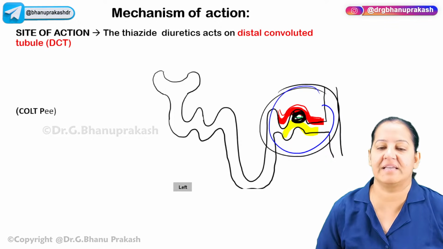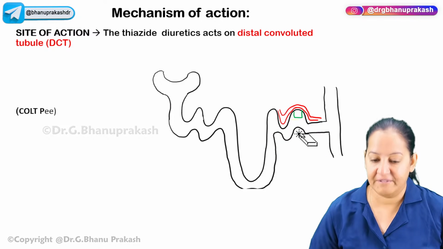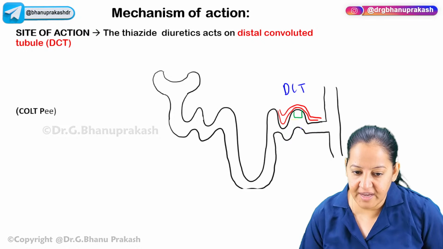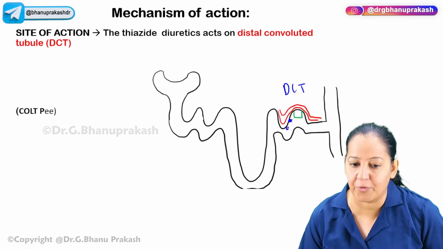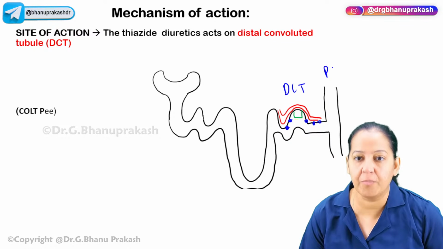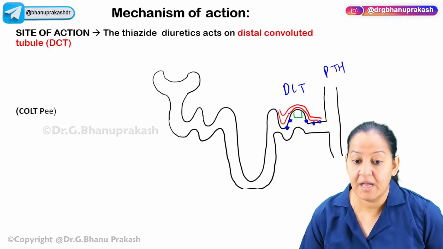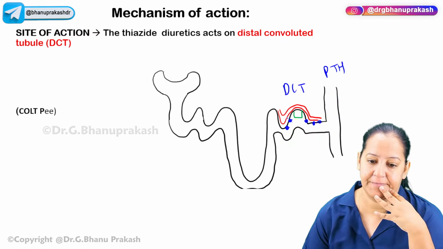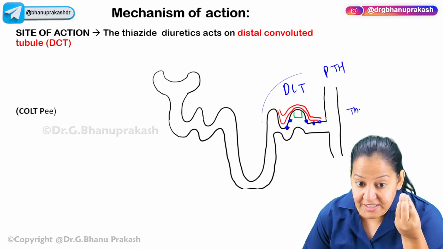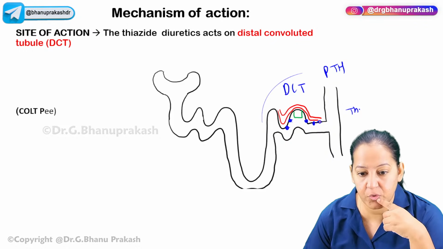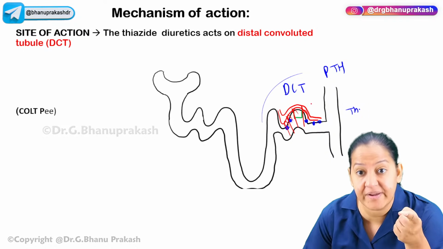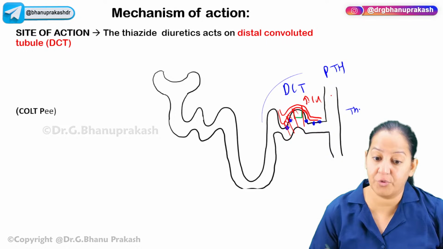But you have to understand here, we are talking about DCT. In the DCT, we have the receptors of parathormone. The PTH receptors are present. These receptors are stimulated by thiazide. We are giving a thiazide drug here, so thiazide is acting on the DCT and activates the parathormone receptor. What does parathormone do? Parathormone causes more and more absorption of calcium. So calcium absorption will increase, and in the blood there is a high concentration of calcium. So the reason is different here.